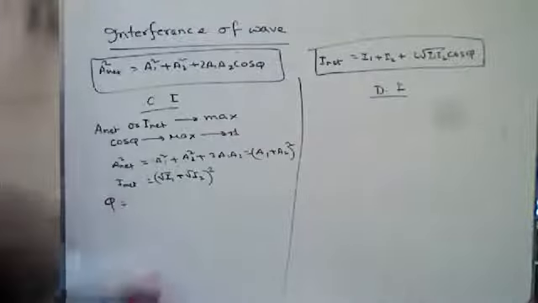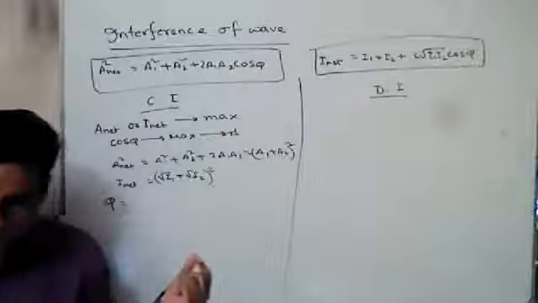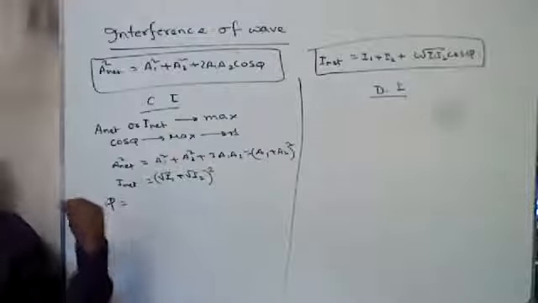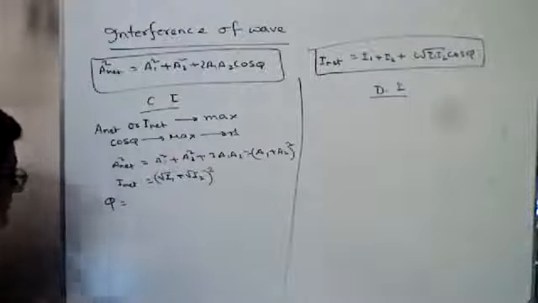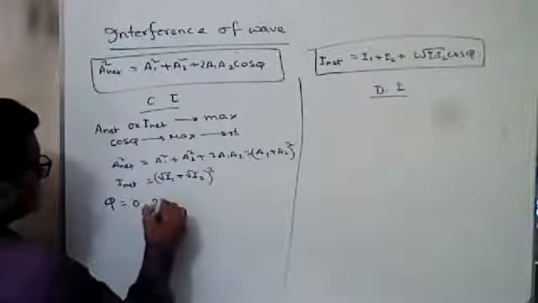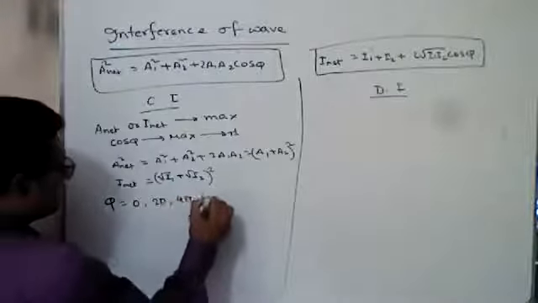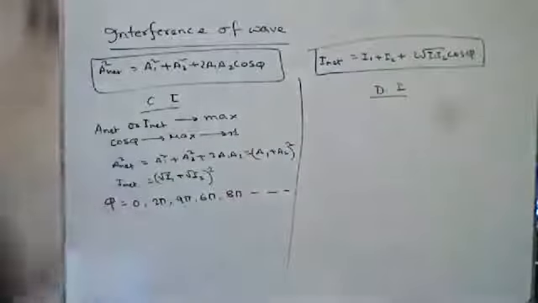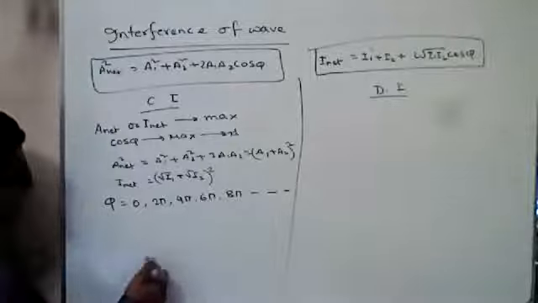So phi: we know cos 0 equals 1, cos 2 pi equals 1, cos 4 pi equals 1, etc. So phi is 0, 2 pi, 4 pi, 6 pi, 8 pi, etc. What will be the path difference?